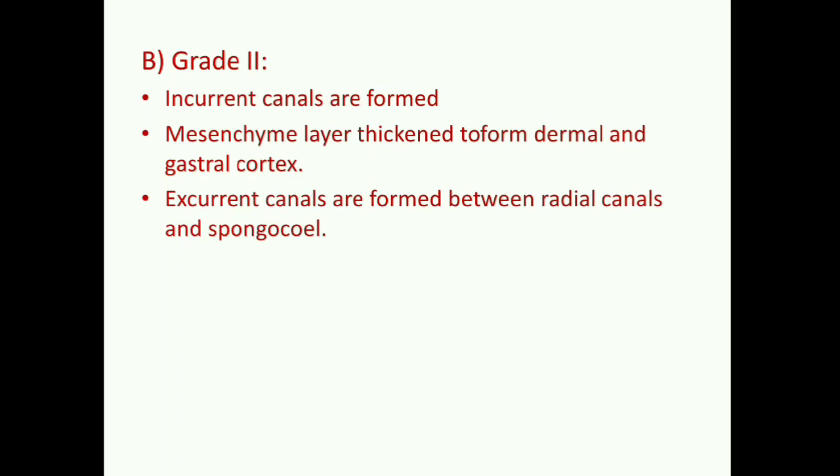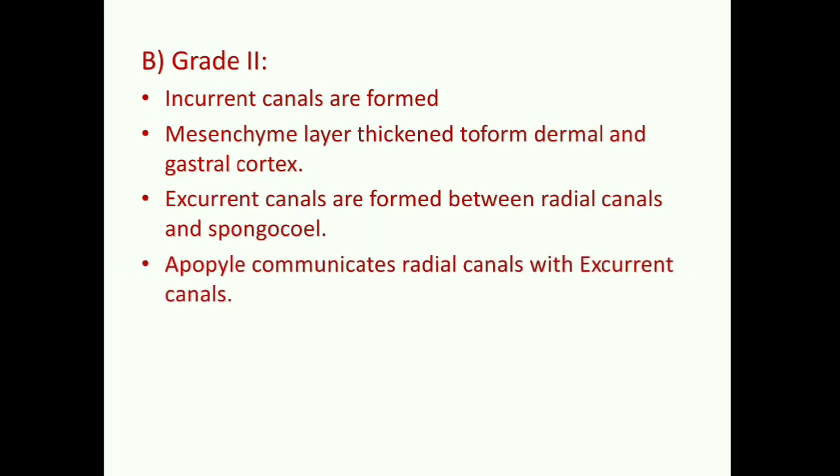Excurrent canals are communicating between radial canals and spongocoel. And one more thing, they develop connections like apopyle, which further connect radial canals with excurrent canal. So this system is grade 2 syconoid canal system, where dermal and gastral cortex develop, the various canals get developed, and even prosopyle and apopyle are clearly visible.